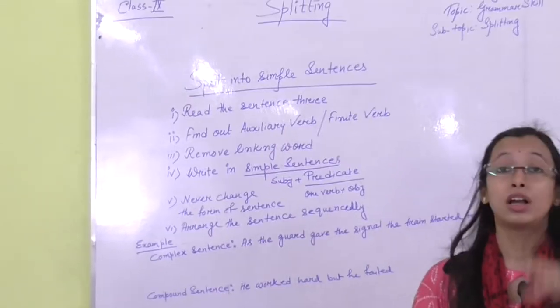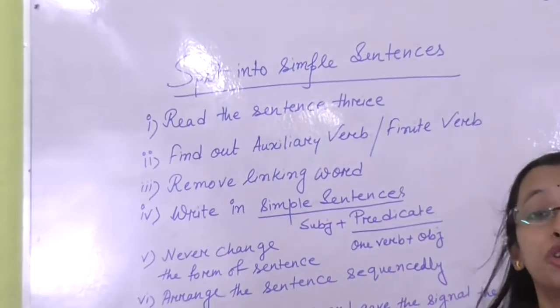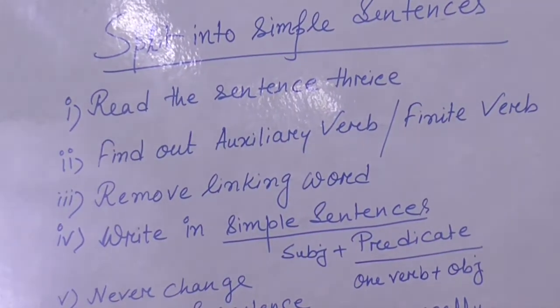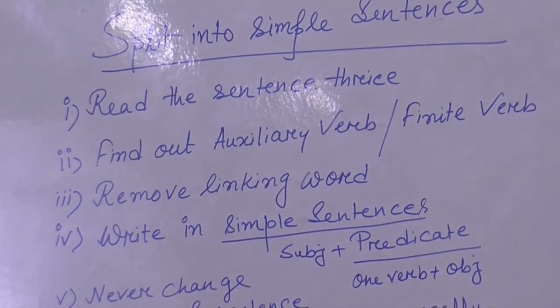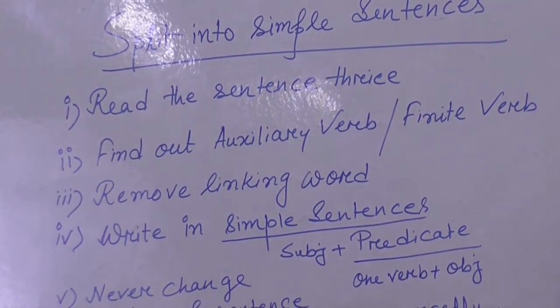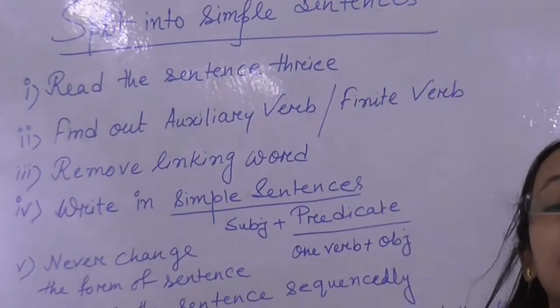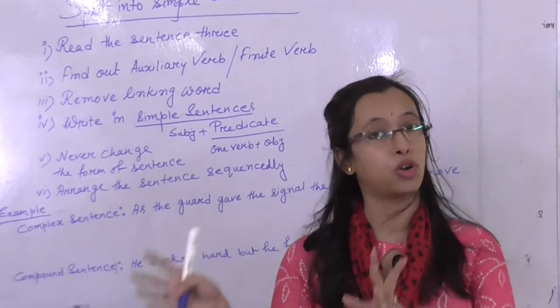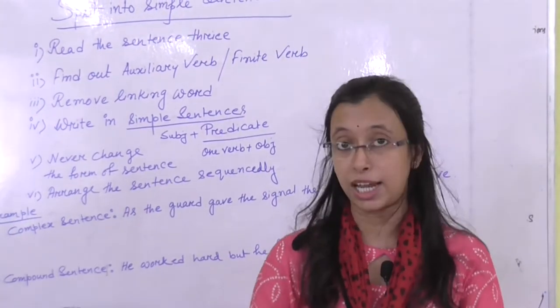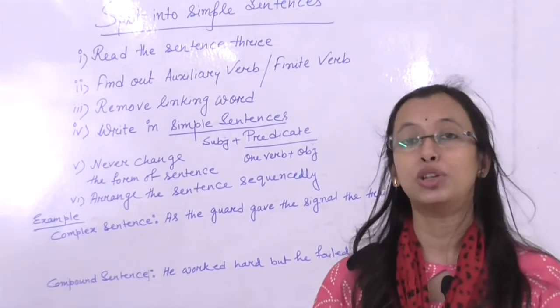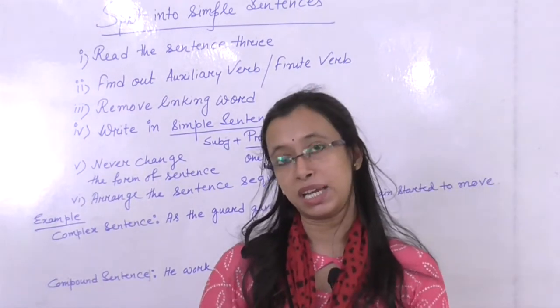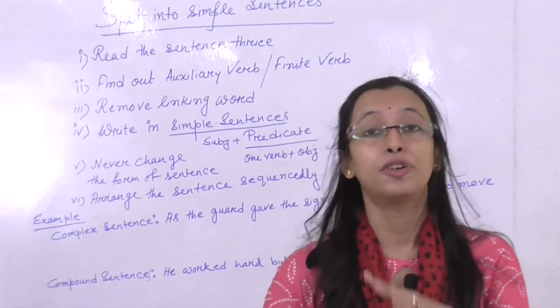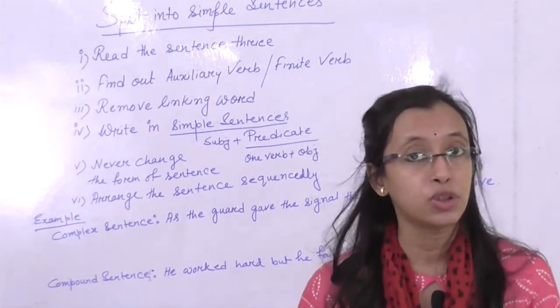And the second one: when you read the sentence the second time, you have to find out the auxiliary verb or the finite verb. If there is any auxiliary verb, you need to find out which verb is auxiliary and which is the finite verb, because we all know that a simple sentence means one verb and not more than one verb.